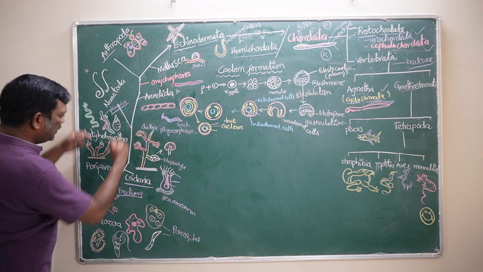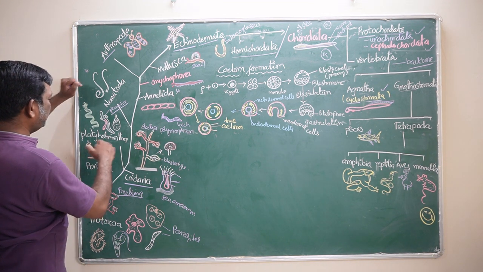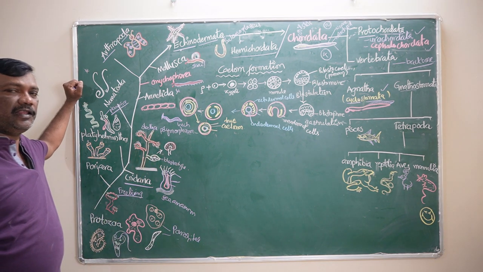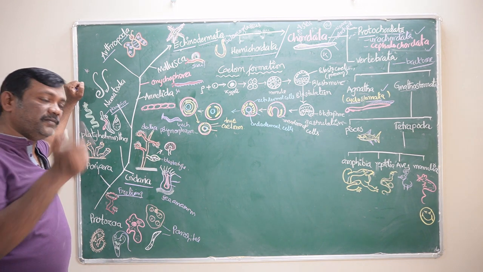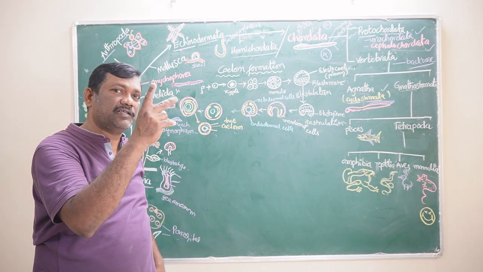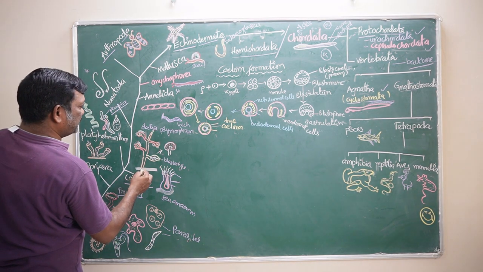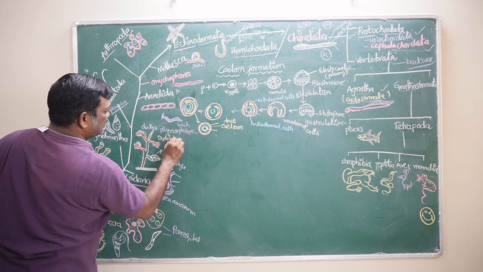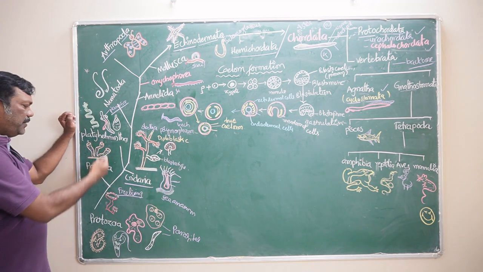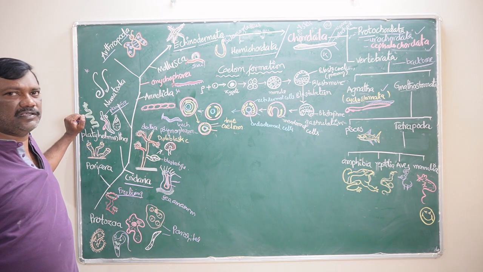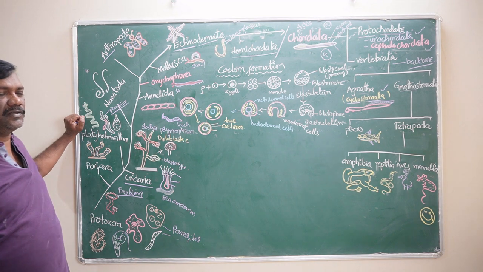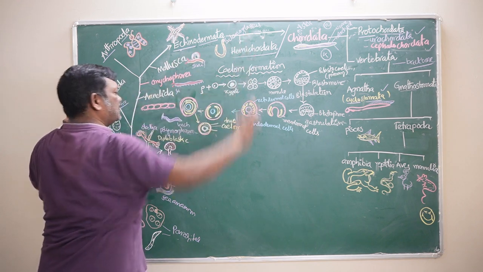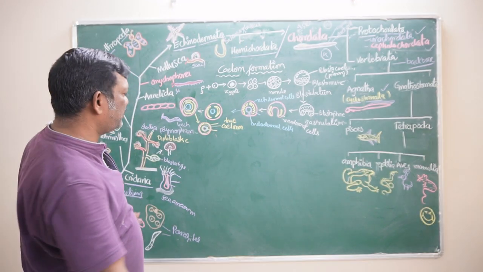Then what about the remaining animals? For example, this is called the cnidaria. In cnidaria, the mesoderm is not formed. If the mesoderm is not formed, what happens? Only two germ layers are formed in them. Those are called the diploblastic animals. Two layers are formed. Porifera and protozoa have no embryonic germ layers, so I need not discuss protozoa and porifera. Diploblastic animals are only cnidarians. All the remaining organisms are triploblastic animals.